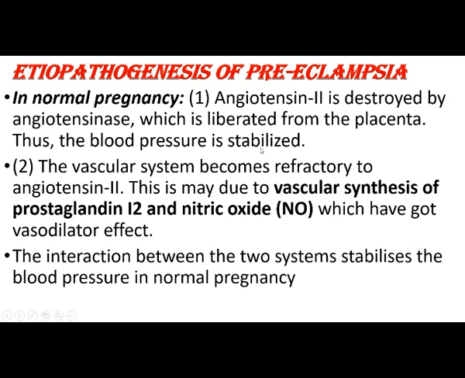So in normal pregnancy, there will not be any hypertension. Then the second mechanism: the vascular system becomes refractory to angiotensin II. This is due to the vascular synthesis of prostaglandin I2 and nitric oxide, which have a vasodilator effect. So there is vasodilation, and no rise in blood pressure. The interaction between these two systems stabilizes the blood pressure in normal pregnancy.